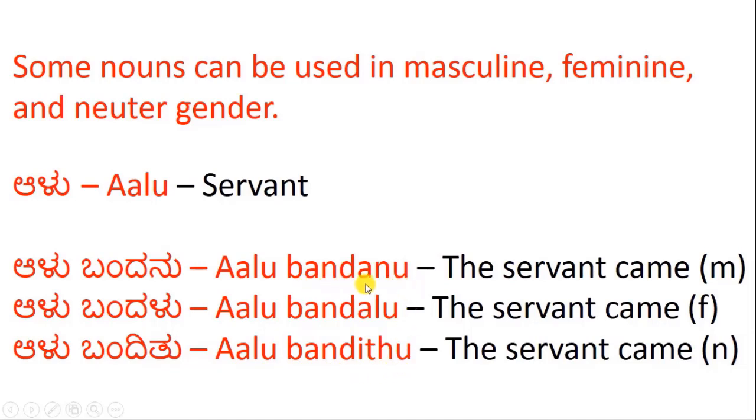If you use alu bandanu, then it is male. If it is alu bandalu, it is female or feminine. If you use alu banditu, then it is neuter gender. The only thing that differentiates between them is the last letter. Nu, masculine, lu, feminine, tu, neuter.